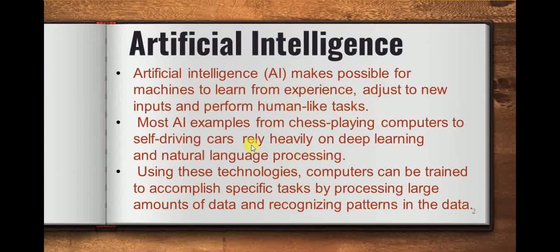Most AI examples, from chess-playing computers to self-driving cars, heavily depend on deep learning or natural language processing. Using these technologies, computers or machines can be trained to complete specific tasks by processing large amounts of data and identifying useful patterns from that data.